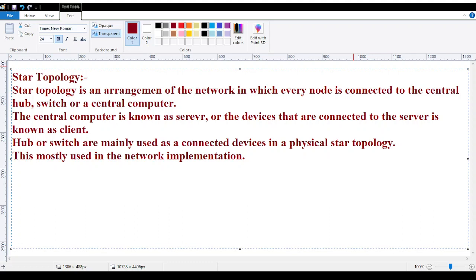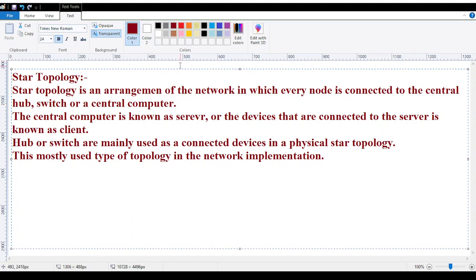Okay, this is the most used type of topology in network implementation. Okay, this is what it says.